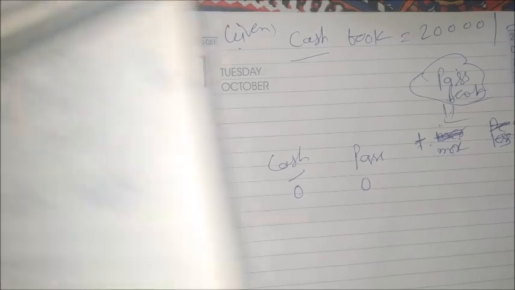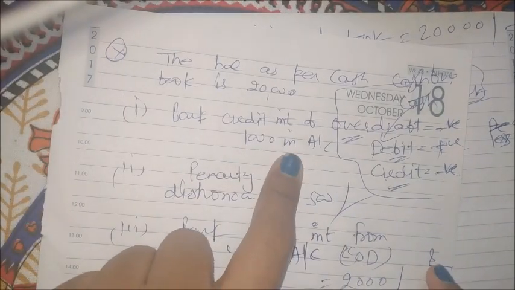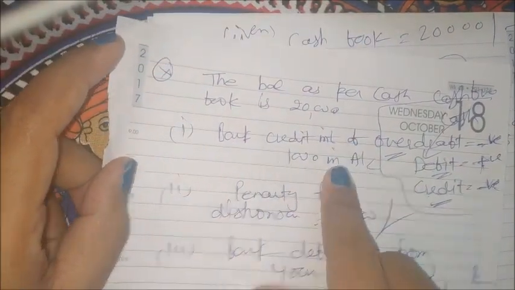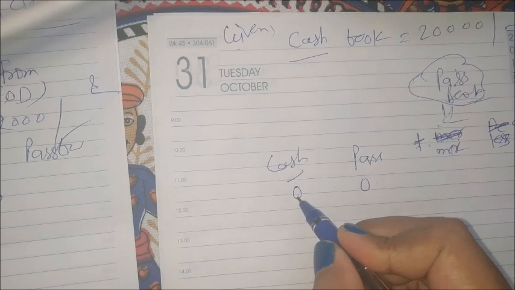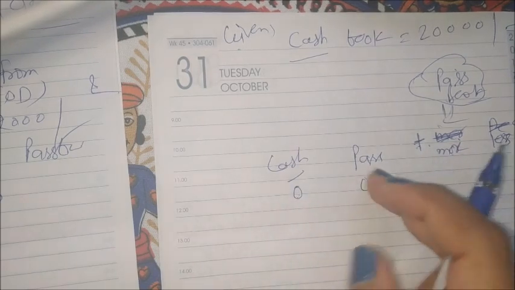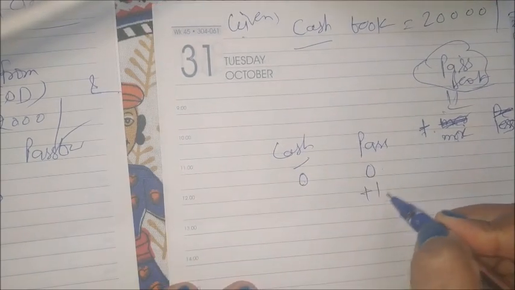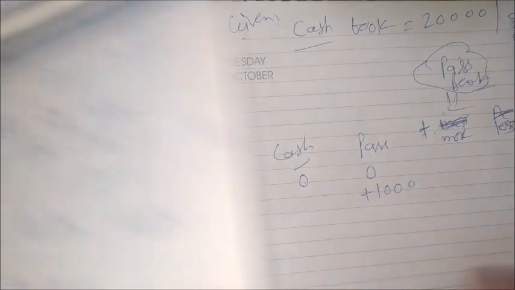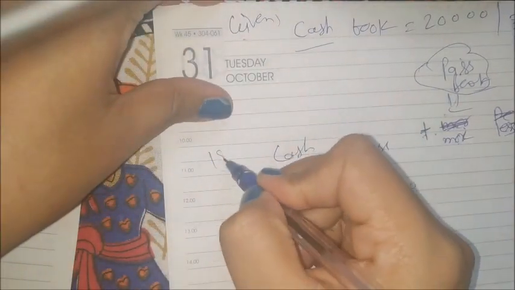Now the first transaction is bank credit interest of 1000 in the account. So which book is the bank maintaining? The bank is maintaining the passbook only. So the bank has credited interest of 1000. Earlier both balances were 0. Now the bank has credited 1000, which means a 1000 entry will be shown in the passbook. This is for our first transaction.